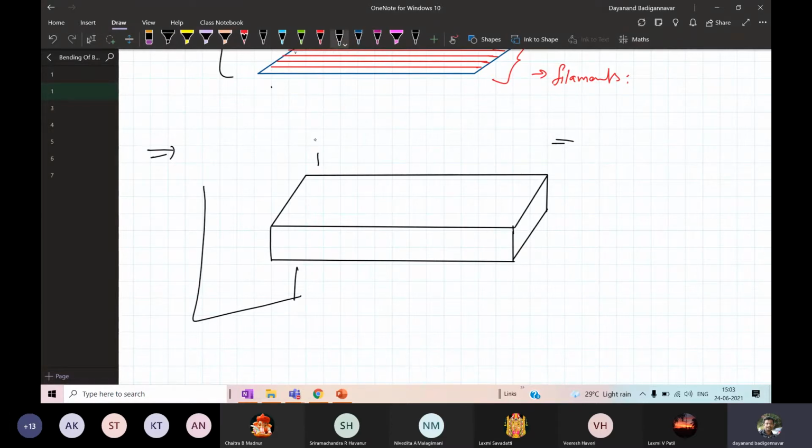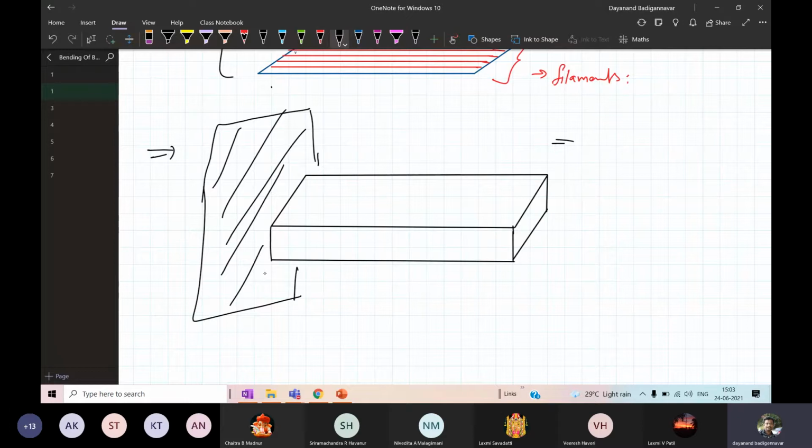Like this. So this is a rigid surface. This beam is fixed to a rigid surface. Now at this end, I have some material that I will hang. As soon as I hang the material here, a load, this is called a load. So the load is M. What happens to the beam?